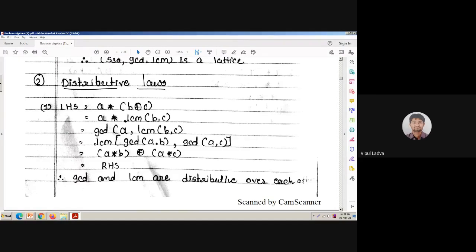And once it is LCM of both of these, I can represent GCD of A and B as A star B, GCD of A and C as A star C, and LCM of both of these means ring sum. So it means A star (B ring sum C) is equal to (A star B) ring sum (A star C). Here it is. So by that way, even you can prove that it is distributive over each other.